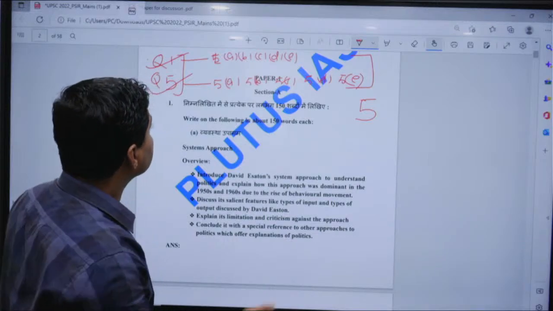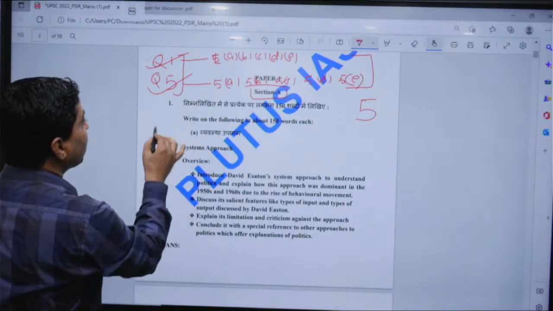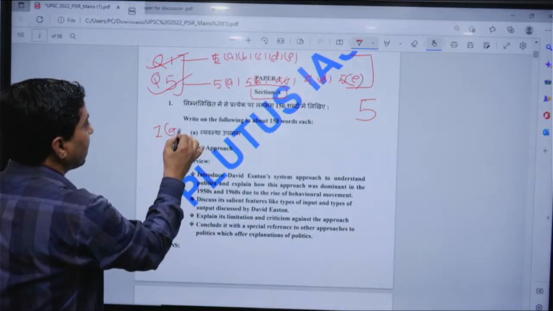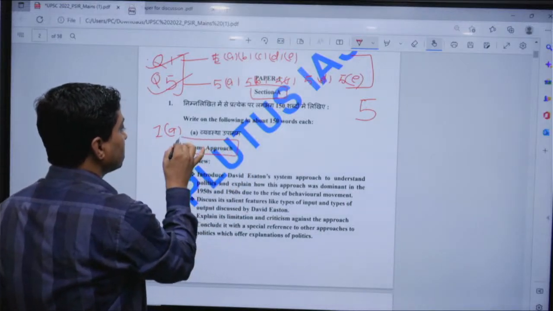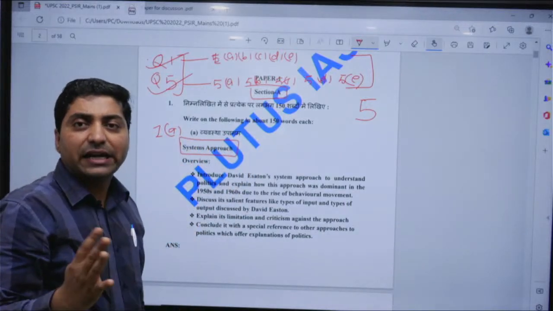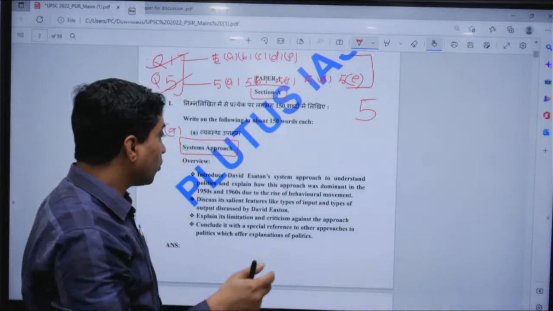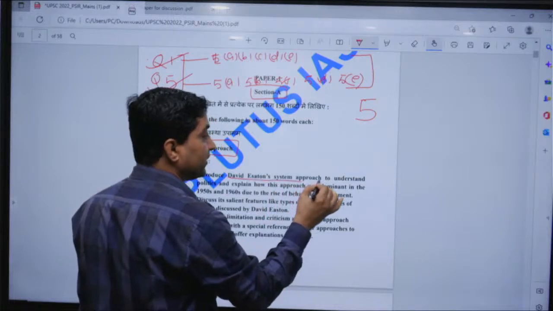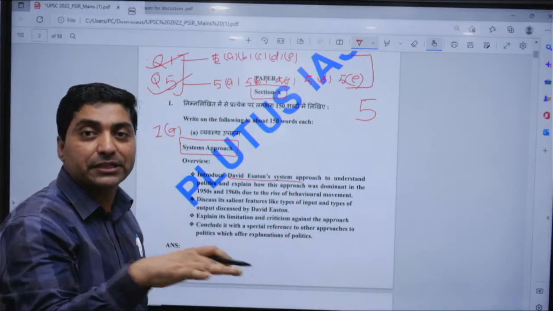Now let me see paper 1, section A. What is 1A? It is about system approach. This is a direct question. So one should introduce that David Easton has given the system approach to understand comparative politics.